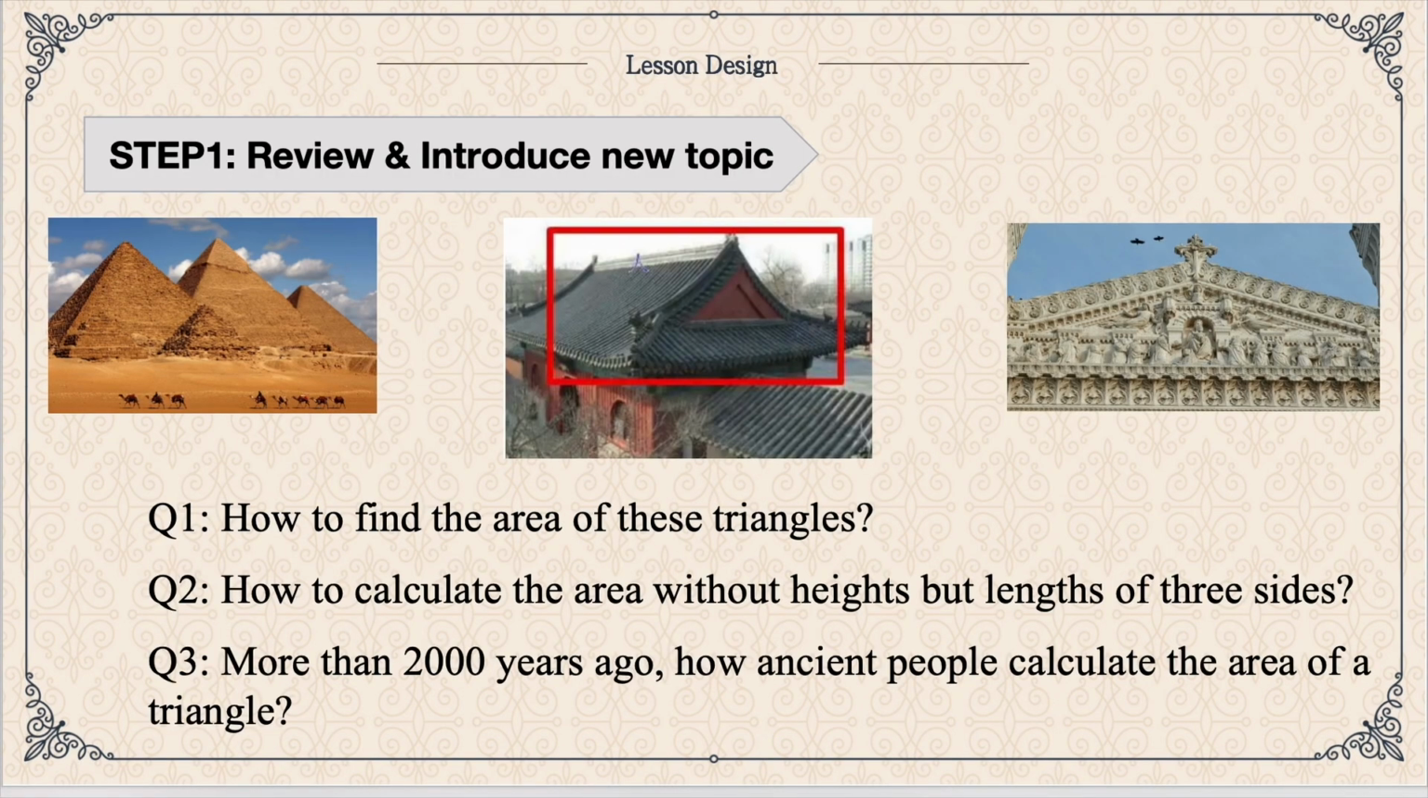In the beginning, we will show 3 pictures like this and let students observe them. Then we will ask them how to find the area of these triangles. Most students will answer using the formula S equals 1 over 2 times base and height, since they learned it before. And some students may think about using the Pythagorean theorem to find the height. Then ask them the second and third questions to introduce the topic. How to calculate the area without heights, but with the lengths of 3 sides? More than 2,000 years ago, how did ancient people calculate the area of a triangle?